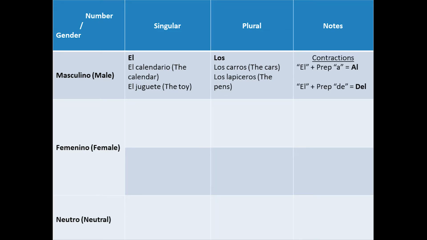I wrote a note about the contractions we have with these two prepositions. So, when we combine the article with the preposition a, we say al. And when we combine it with the preposition de, we say del.